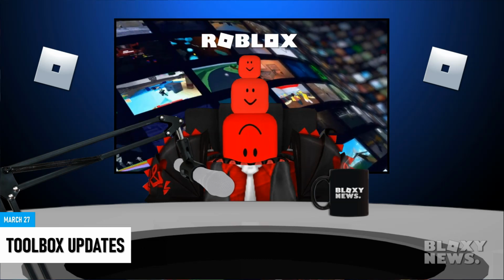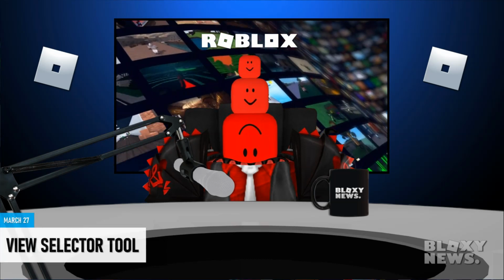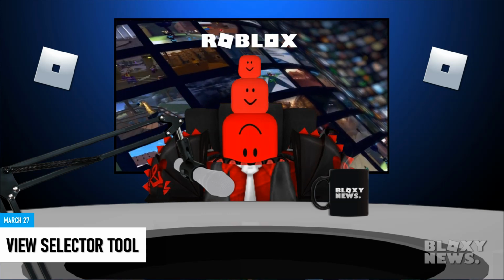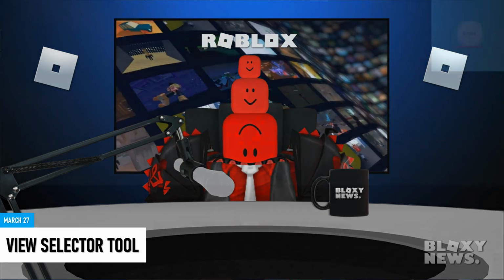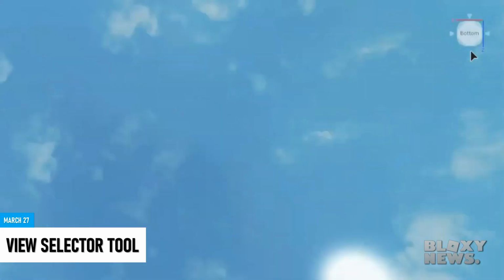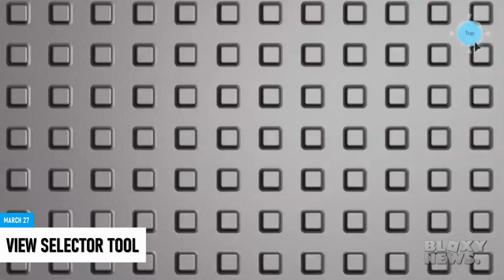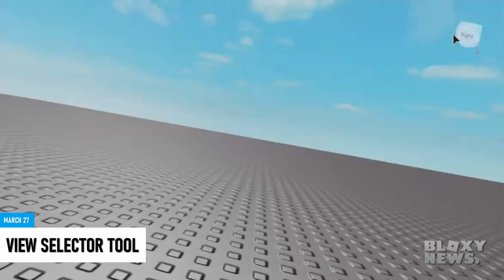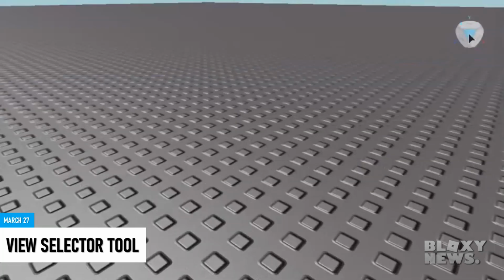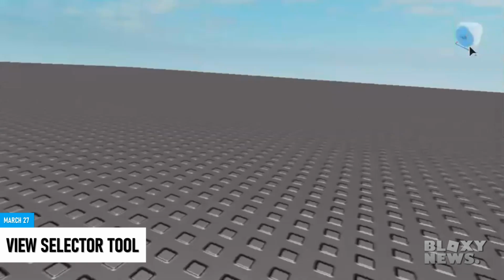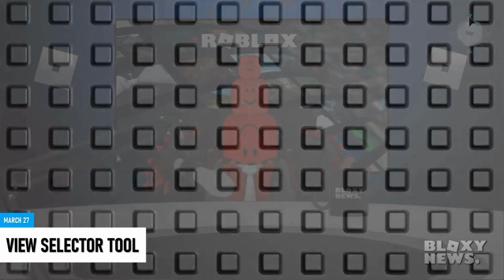Then on the same day, Roblox added a neat feature called the View Selector, which allows you to easily view different sides of your base plate by just clicking on what side you want to view. It's a little box in the top, whatever corner you want to put it on, you can move it anywhere. For example, clicking on top would take you to a sky view of your place, left and right would allow you to view the sides of your place, and the little corner pieces of the cube would allow you to view your base from different angles.